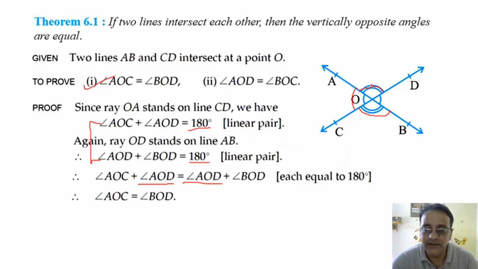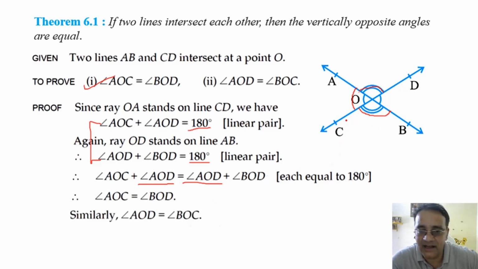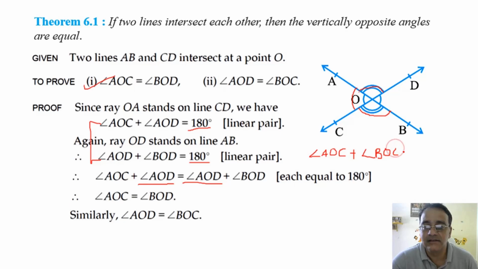Now to prove these two angles are equal, we have to take this other pair. Okay? Similarly, angle AOD is equal to angle BOC. If we take these two, what will we get? Look, angle AOC plus angle BOC is equal to 180 degrees.